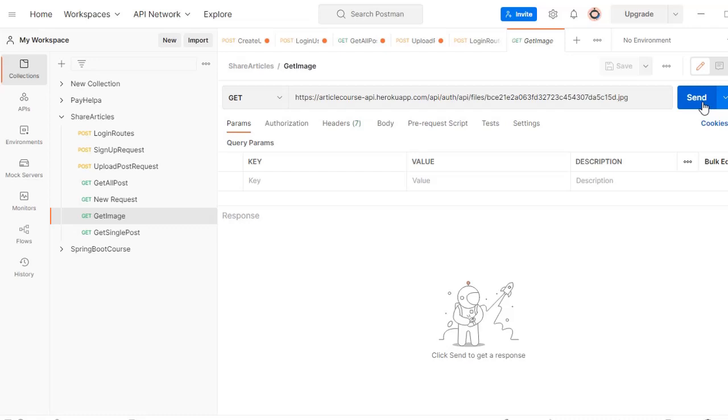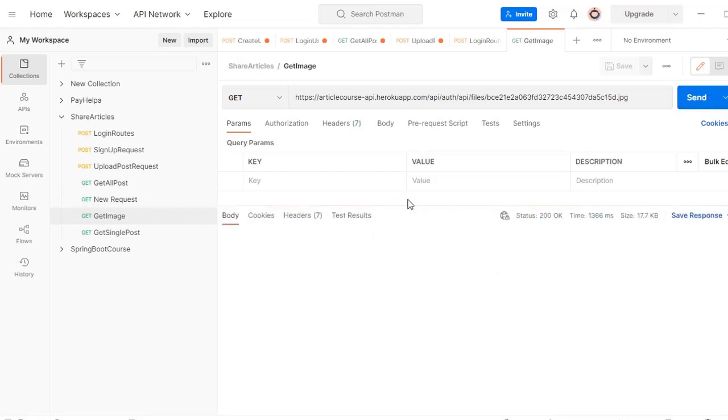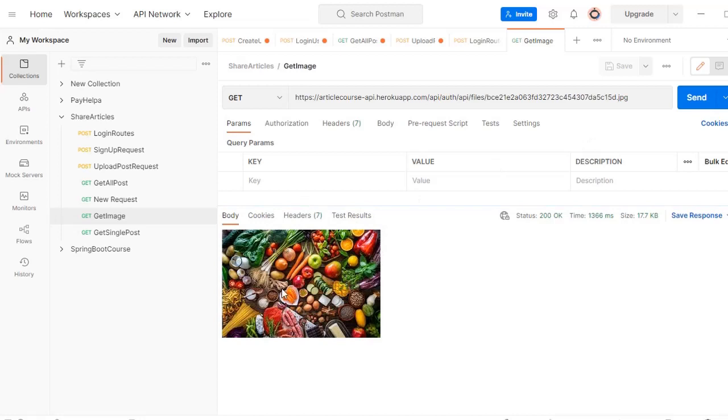For instance, if I run this get image endpoint, it's going to return an image that we can view here. So all we need to do is pass in the file name, which is the image name, to this endpoint, and it returns to us the image.